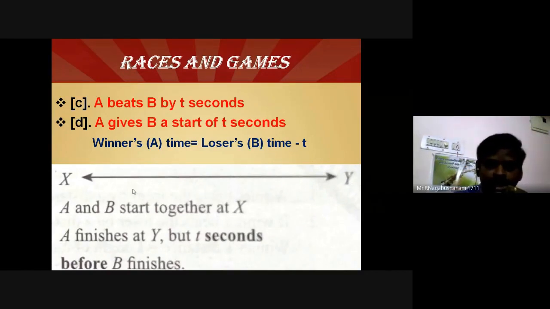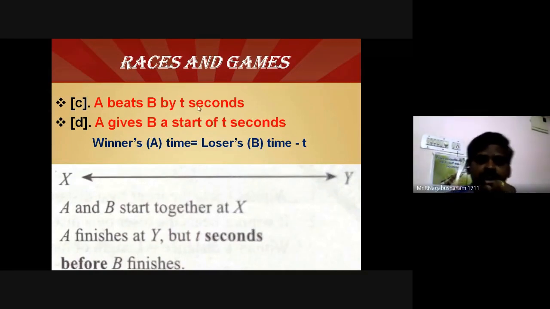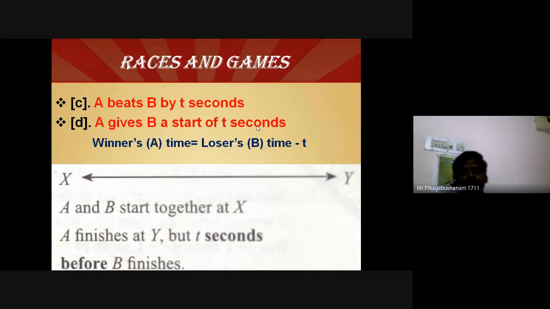Within 2 seconds, A reaches the destination or winning point. So A and B start at X. A finishes at Y, but T seconds before B finishes. This is called A beats B by T seconds, or A gives B a start of T seconds. The winner is A, in this case A is the winner.